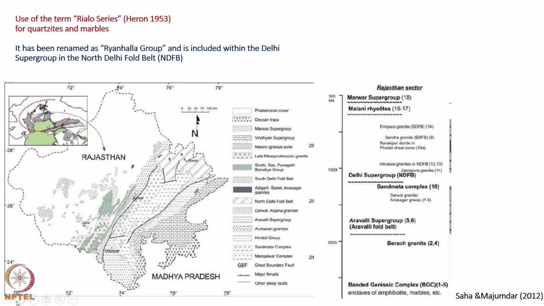Let us take another Indian example of the use of the term series from western Indian state Rajasthan. Here we are going to talk about the Rayalo series. The Rayalo series, the term includes two kinds of rocks, quartzites and marbles. Stratigraphic succession wise, the bottommost unit is the banded gneissic complex, over which lies the Berach granite, then lies the Aravalli supergroup, then comes the Delhi supergroup. In between Delhi supergroup and Aravalli supergroup lies the Sandmata complex.